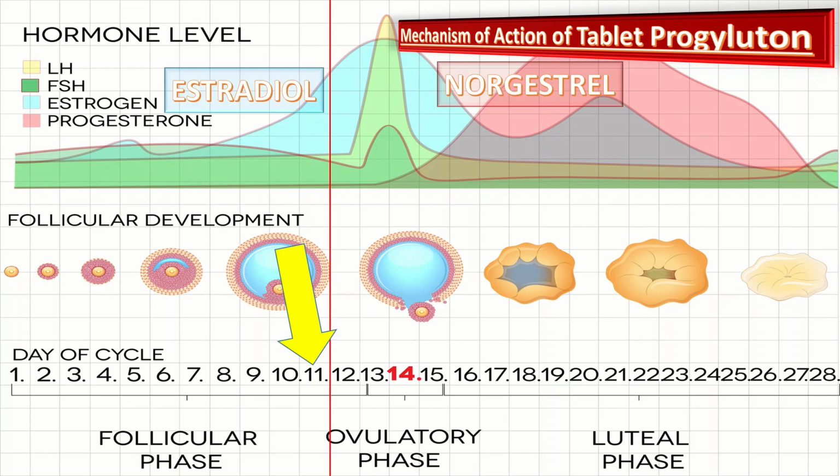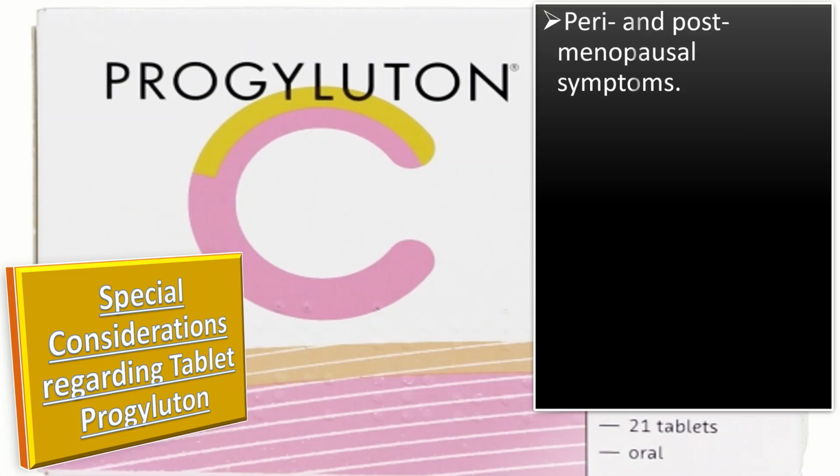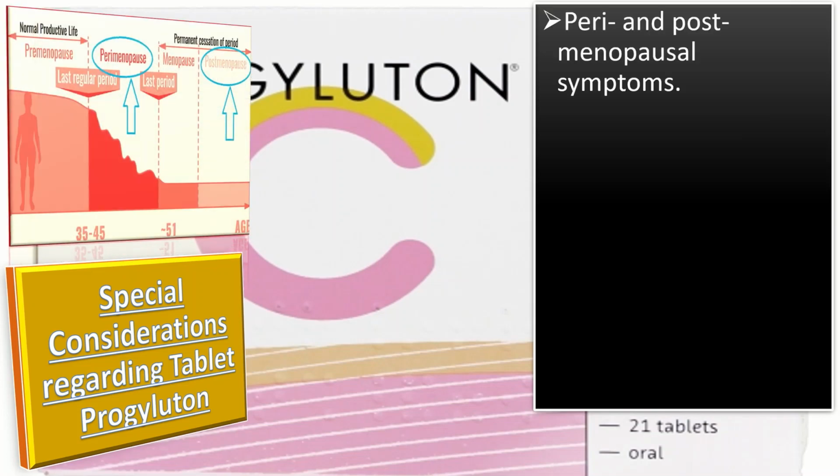The additional administration of progesterone on day 12 to 21 during each cycle, together with continuous estrogen therapy, largely prevents the overstimulation of endometrium, which would otherwise happen with estrogen monotherapy. Let us talk about special considerations regarding tablet Progyluton. First of all, let us talk about the case of peri and postmenopausal symptoms. For the initiation and continuation of treatment of peri and postmenopausal symptoms, the lowest effective dose for the shortest duration is used.